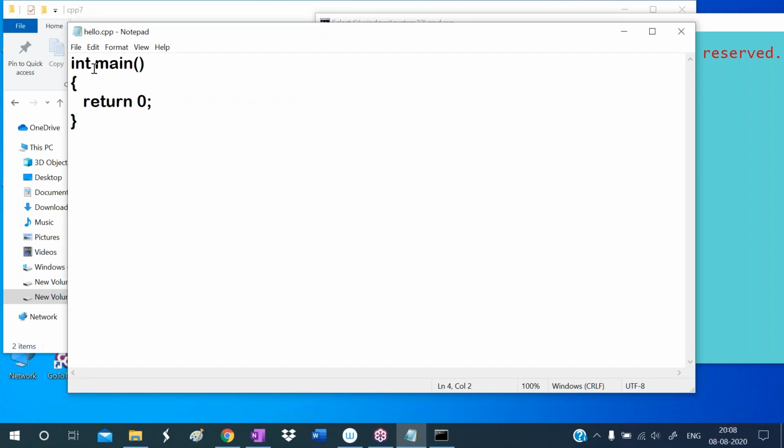Remember one point, writing this return type and this return statement is optional. Even if we don't write this int, implicitly it takes it as int main only. By default, it takes the main method as int main only. Even if we don't write this return 0, implicitly it takes the return statement here. Save it. Now also that will give the same output. That will not give any error.